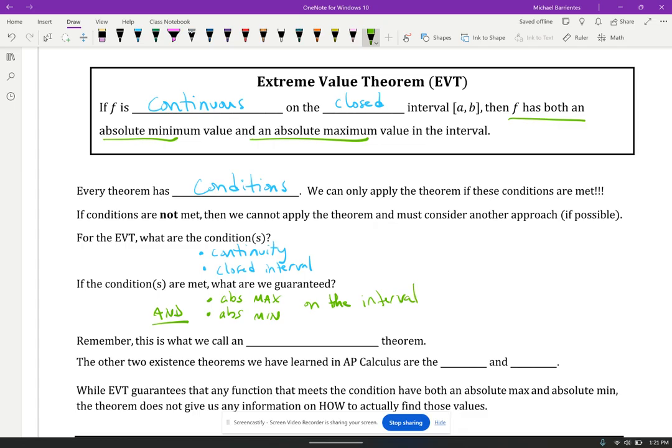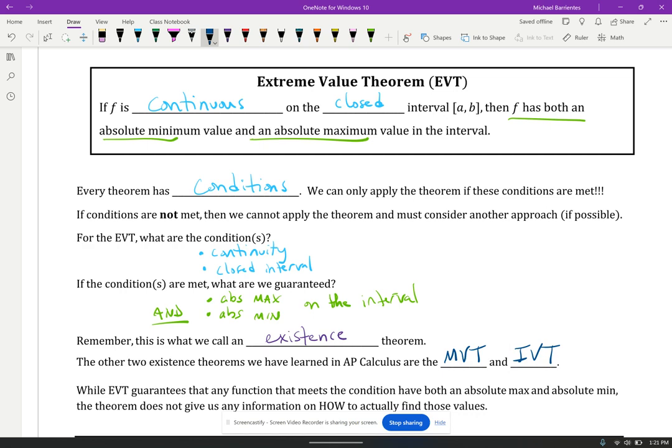And again, the interval could mean in between the endpoints or at the endpoints. This is what we call an existence theorem. I call it an existential, but an existence theorem. And it's related to the other two theorems that we've studied, one of which we just did earlier, the mean value theorem, and then the one we did in Unit 1, the intermediate value theorem.